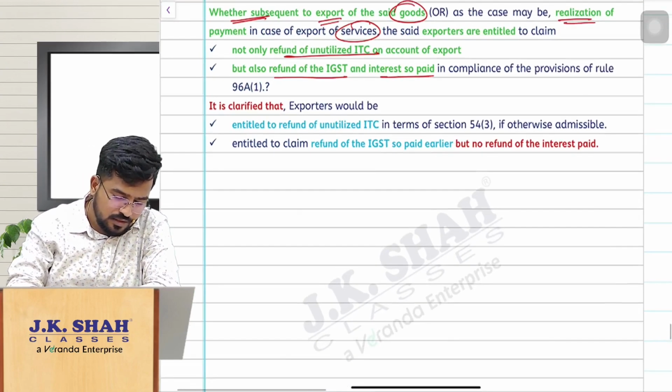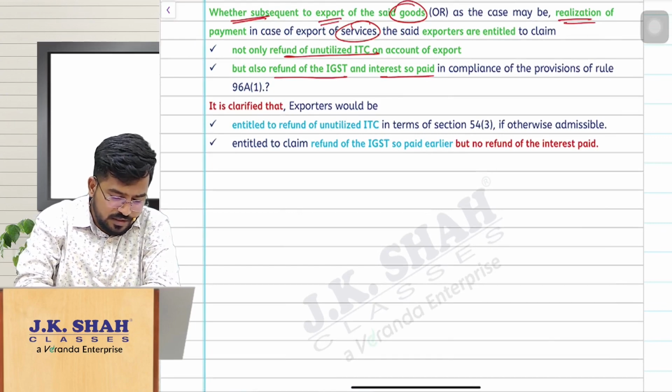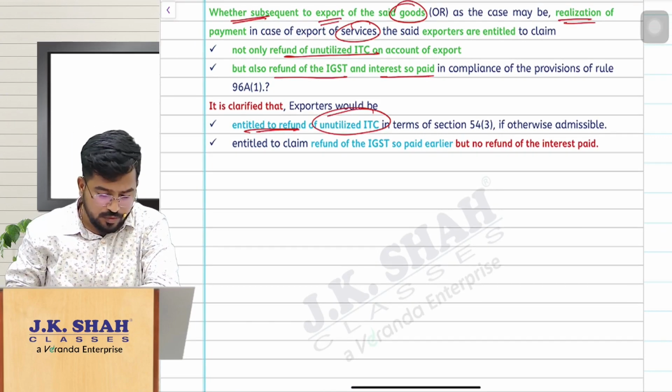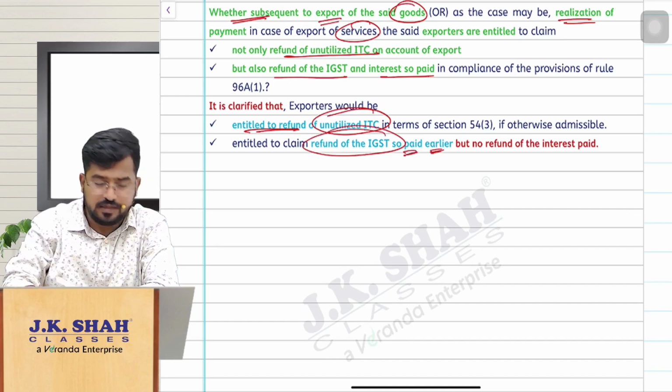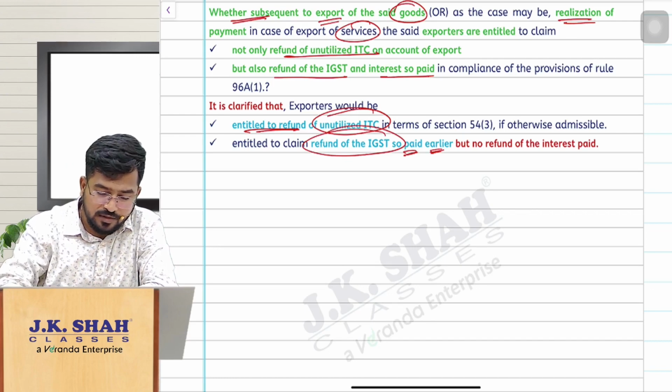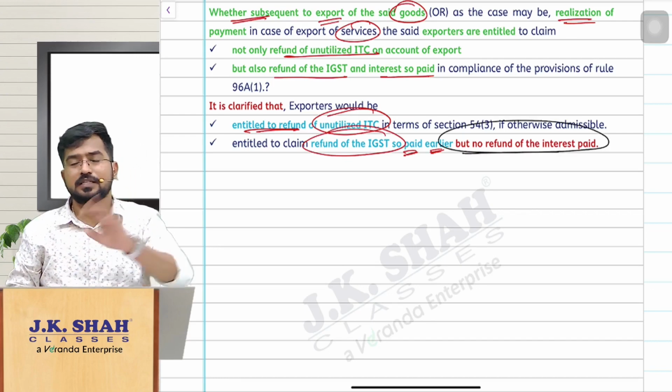Okay, then it has been clarified by the department that you are entitled to receive this unutilized ITC balance as a refund, no problem. Whatever the IGST you have paid earlier, also no problem. But I will not give you refund of interest paid.